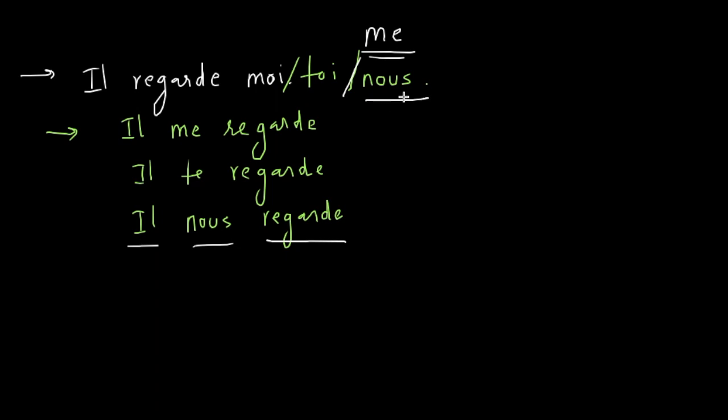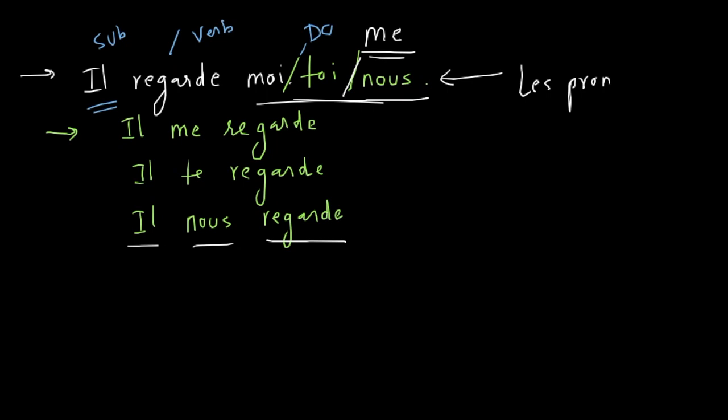If you're using nous, which comes after the verb, this is a direct object. Here also there is nous and the associated equivalent direct object pronoun is also nous, right? Hello? Right. Yeah. But what is this? This is direct object pronoun. But what are these? Phonotonic. Monotonic. Tonic. Right.